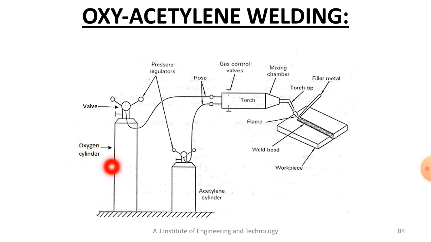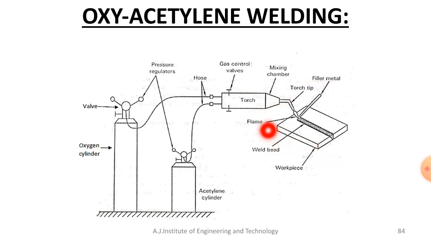So it consists of an oxygen cylinder and an acetylene cylinder. It needs valves to control the flow rate, and pressure regulators to control the pressure of the welding process, or the pressure of these two cylinders, along with hoses or pipes and a welding torch. These are important requirements to achieve this welding process, and whatever setup is required in order to make a proper joint.